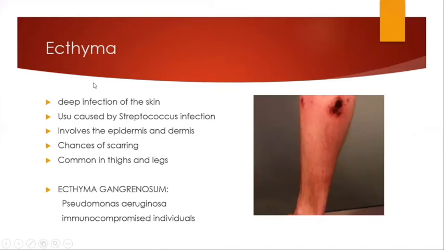So ecthyma is a deeper infection of the skin, which is usually caused by Streptococcus infection. It involves the epidermis and dermis. And since it involves the upper layer of the dermis, there is a chance of scarring, whereas there is no chance of scarring in impetigo unless it is scratched or excoriated. But in ecthyma, even with natural resolution or with antibiotics, there is always a chance of scarring. It is commonly seen in the thighs and the legs. And one term is ecthyma gangrenosum, which is caused by Pseudomonas aeruginosa, and it is seen in immunocompromised individuals.